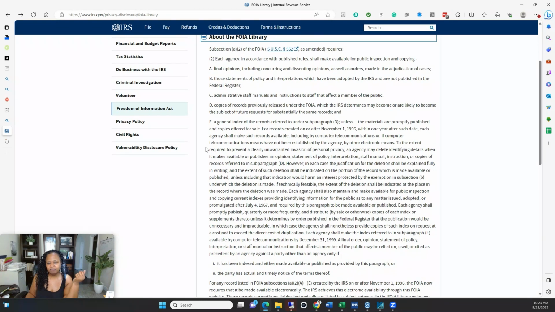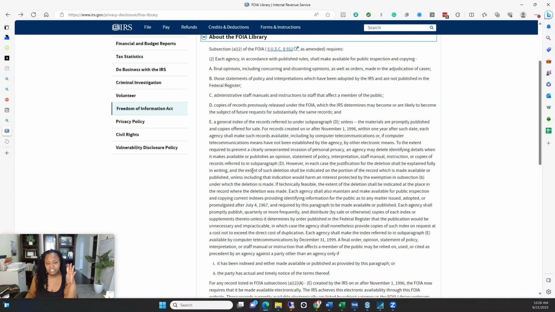You can go out here and visit, but all government agencies are required to have certain information available, and anything that's required to be available for viewing by the public, there has to be a process in place for you to request it. The Freedom of Information Act sets the regulation that says it has to be available, and then they have procedures for you to be able to go out here and get that.